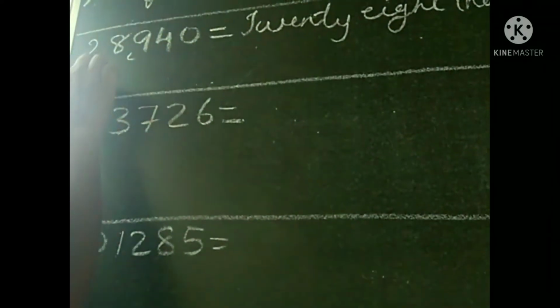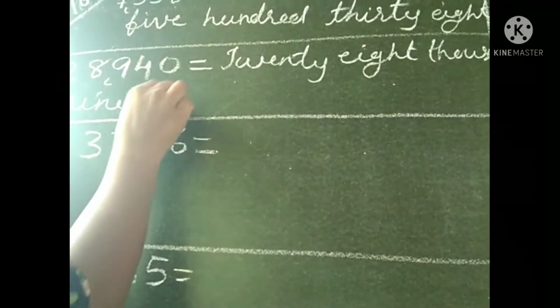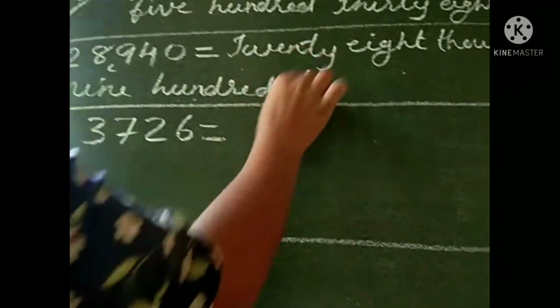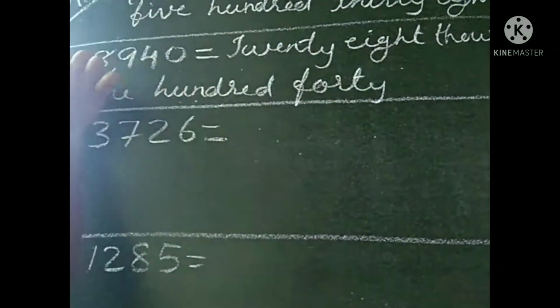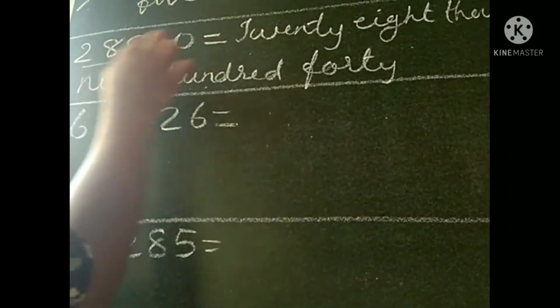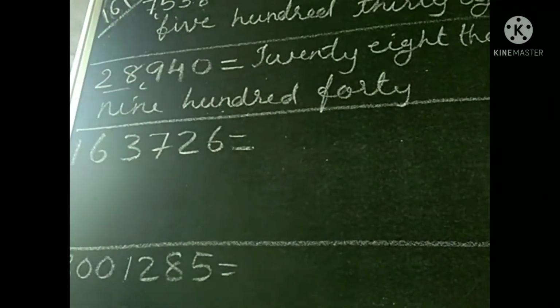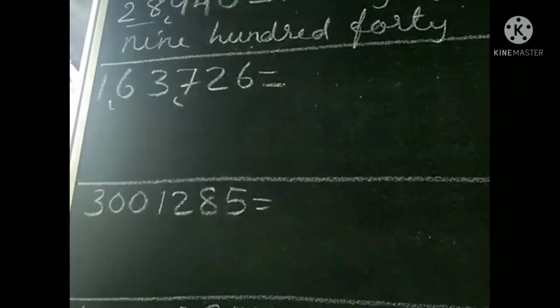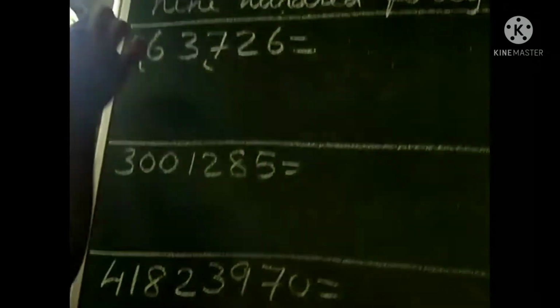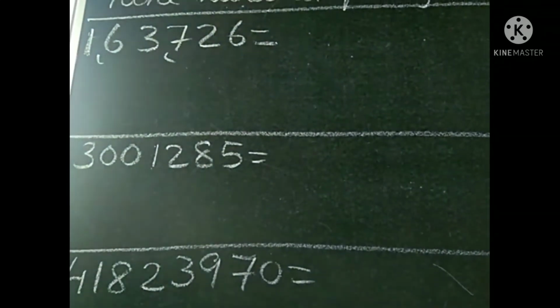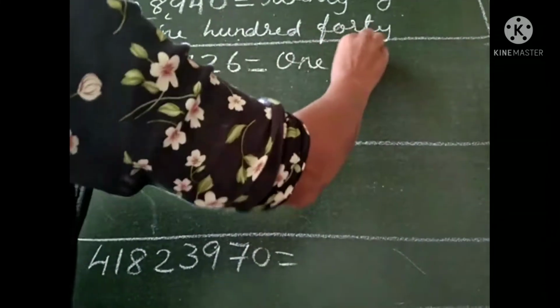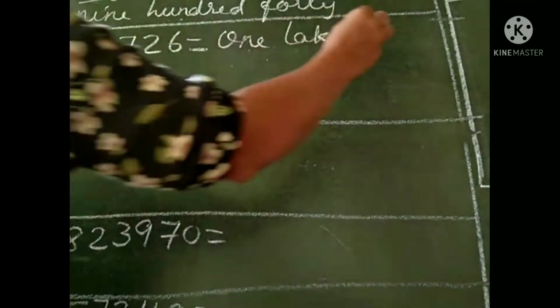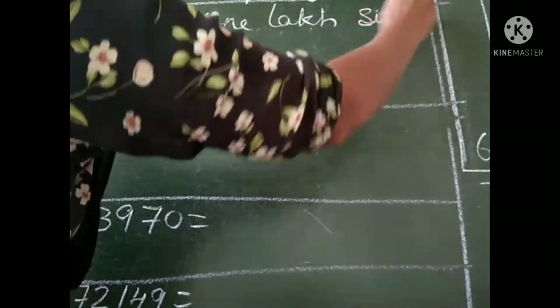940. Understood? First, read 28. Group is 1000. Therefore, 28,940. Next, that is a 6-digit number. We know the group 3, 2, 2, etc. First 3, next 2. Before 6 we can put comma. Then we know ones group, thousands group, lakhs group. And 1 is in lakhs place. Therefore we can write 1 lakh. Next 63 what? Yes, 63 is in thousands place.